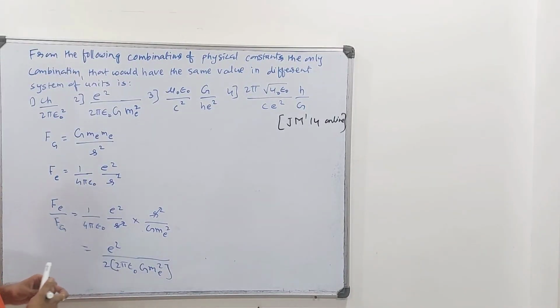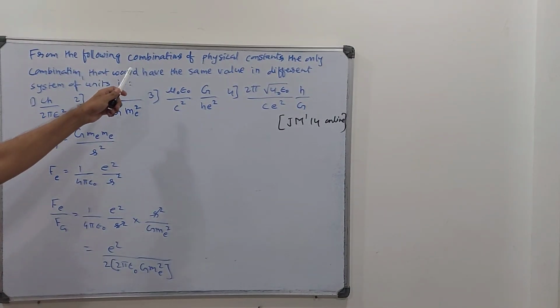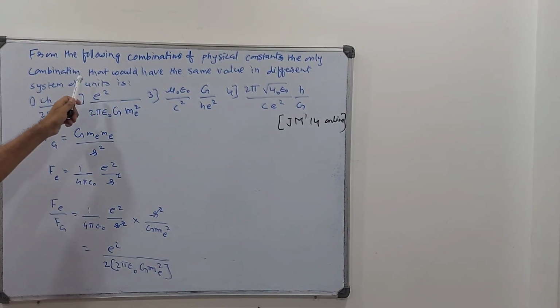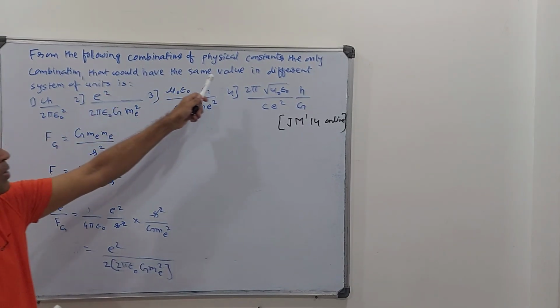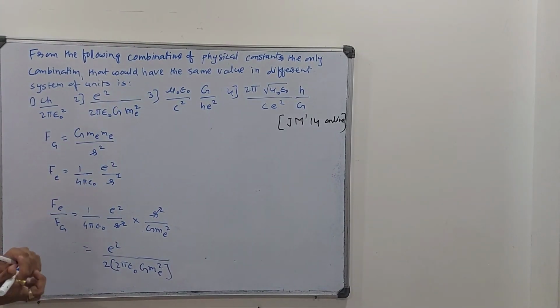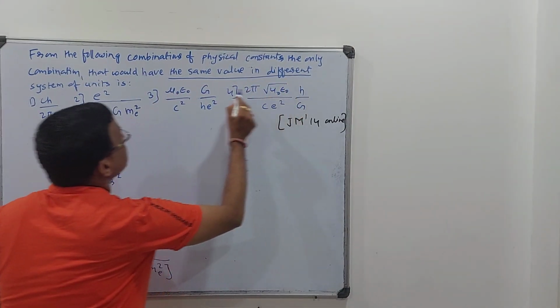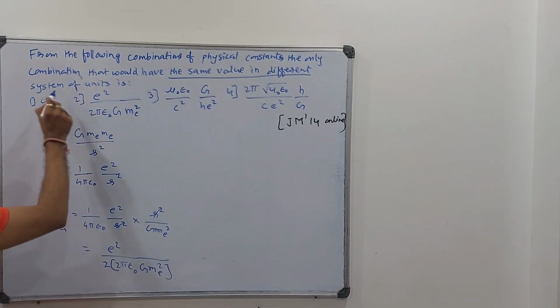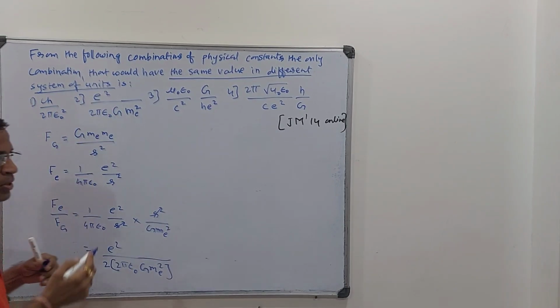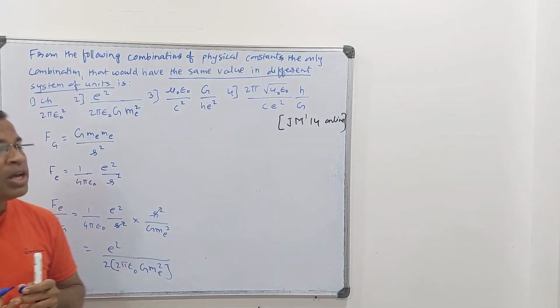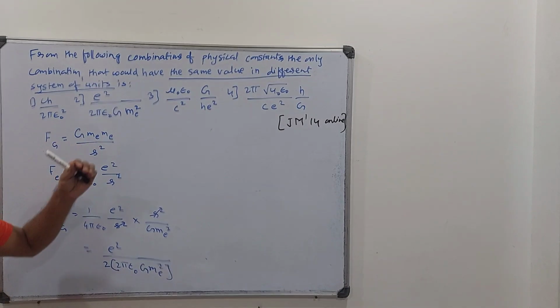Yeah, in this next question, from the following combinations of physical constants, the only combination that would have the same value in different systems of units. You can come across such a sentence whenever you see the same value in different systems of units. That means whether it is MKS, CGS or SI system, it is unitless.